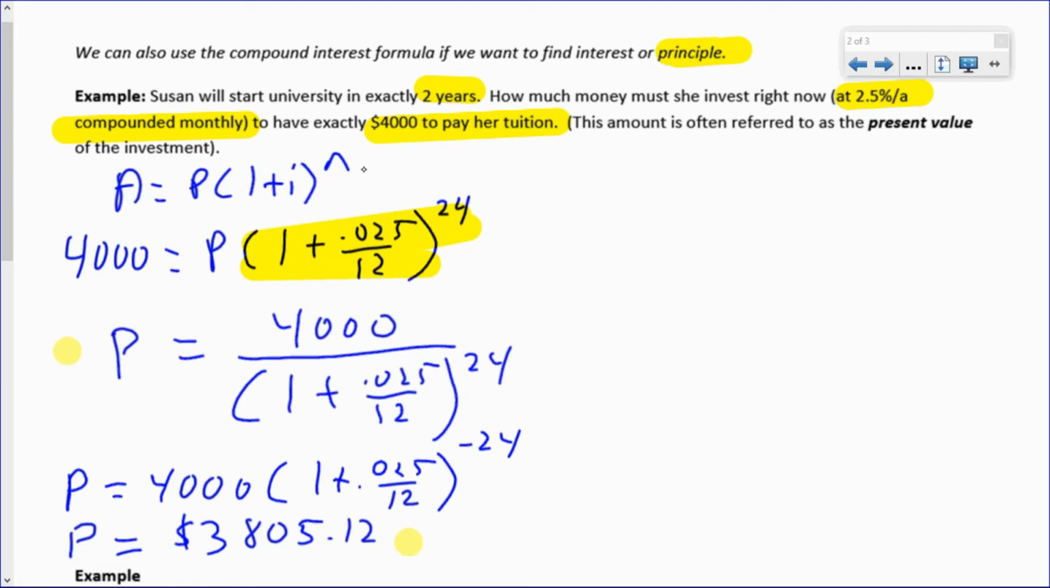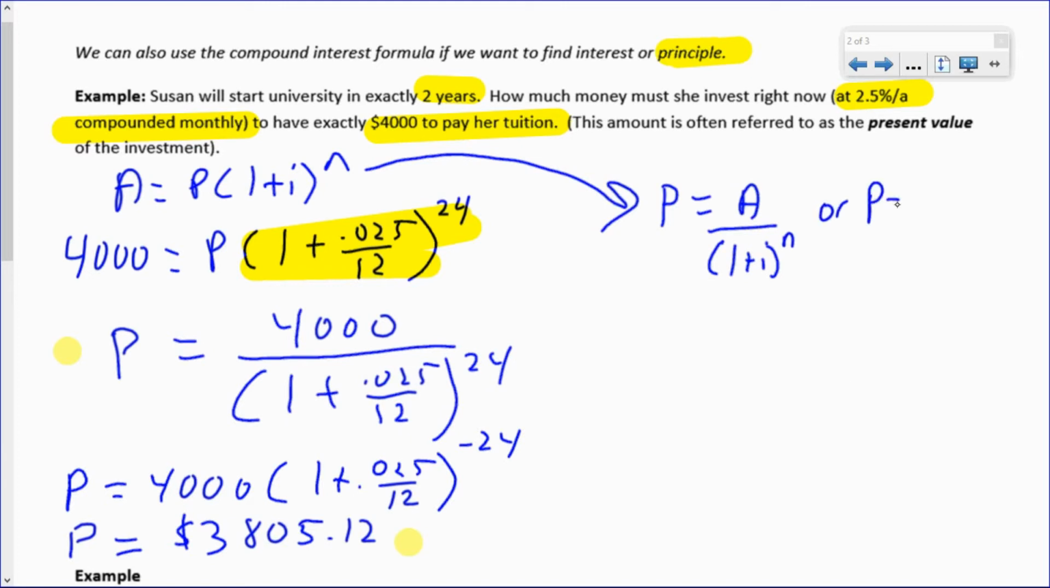Now, in general, this formula can just be rearranged so that you could say that P, the principal, will always be the final amount divided by 1 plus i to the power of n, or you could use the negative exponent. Those formulas are exactly the same. And you could do the question either way, either by subbing into one of these two formulas or doing the very short rearrangement.